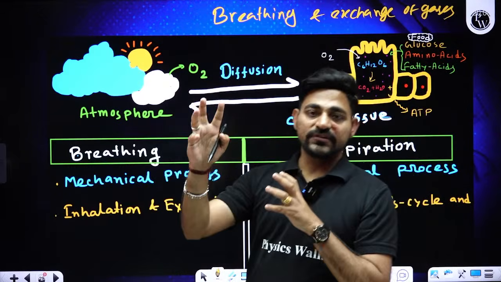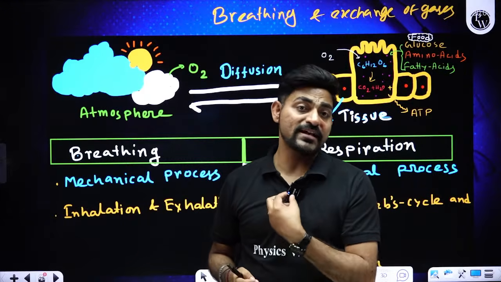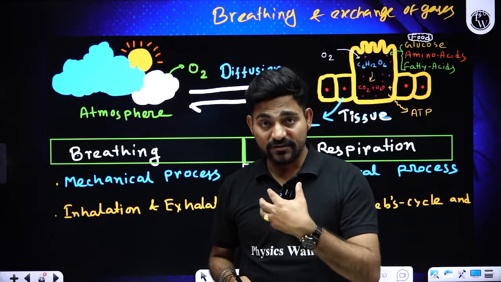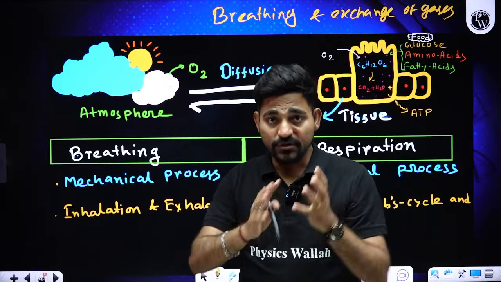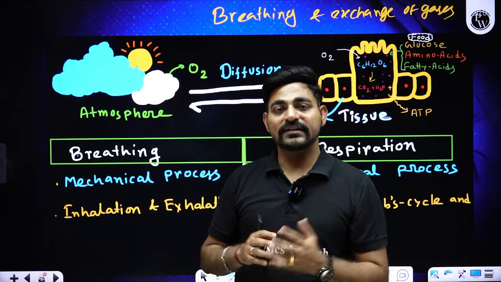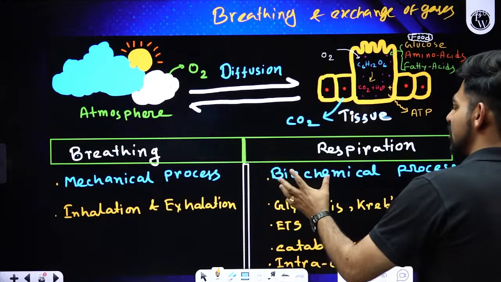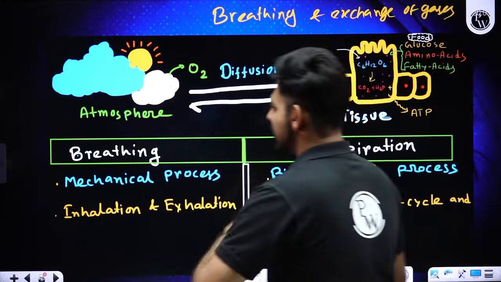Oxygen of atmosphere is exchanged with the cellular carbon dioxide, which is produced as a result of intracellular respiration, and that whole process is mediated by our respiratory machine, that is our lungs and the respiratory tree. So basically some mechanical process going on inside our body.